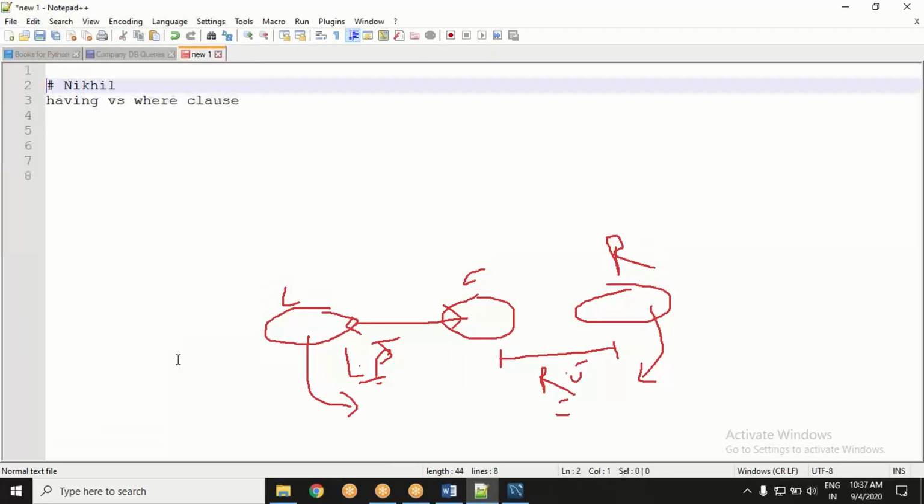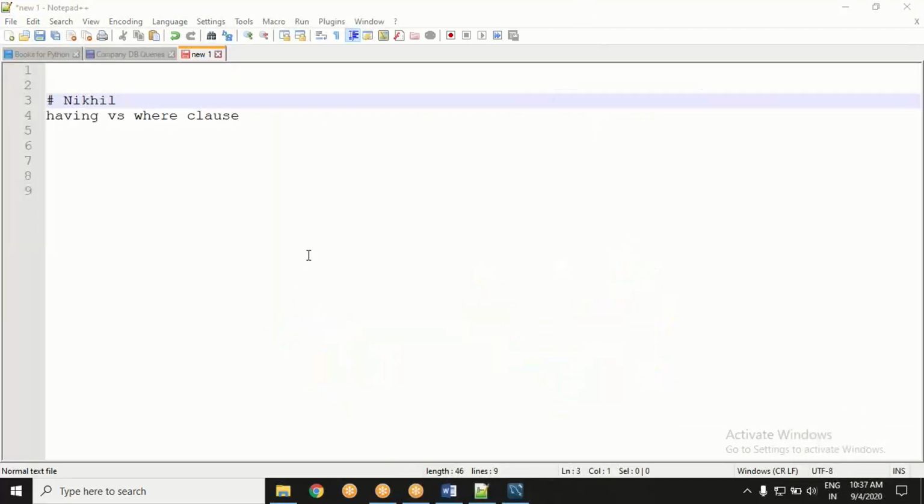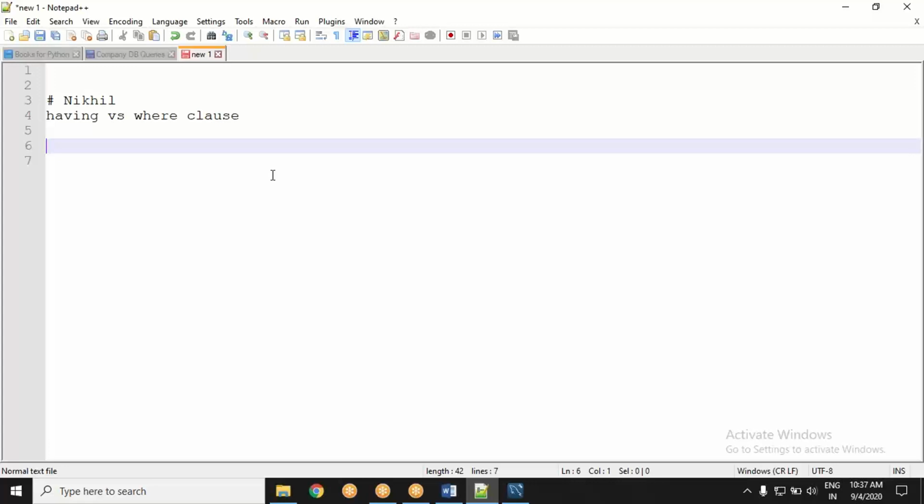Yes, Nikhil, still waiting for you. What is your idea of the having and where clause? I think where clause is used whenever we need to specify a condition. Having clause is more or less the same, to specify the condition. So that is what I'm confused about, sir, between where and having. Both of them are used to fetch conditions.